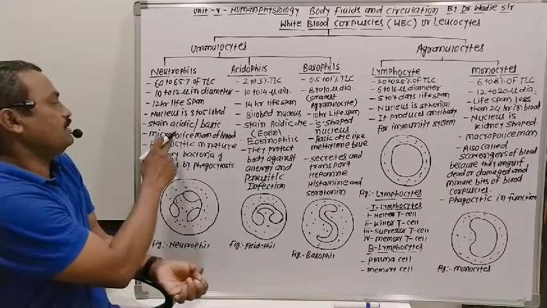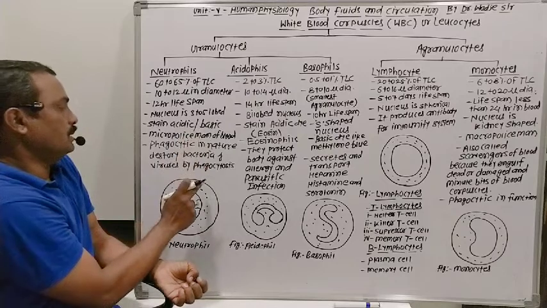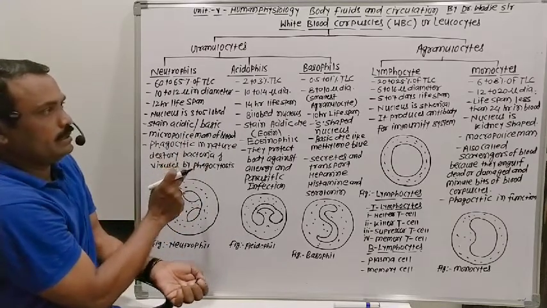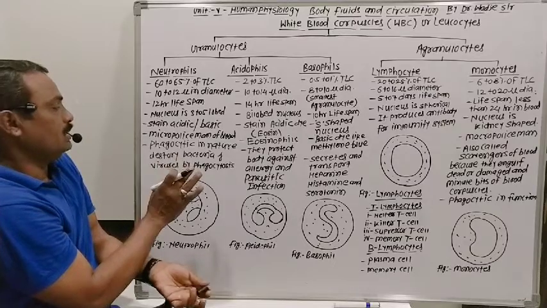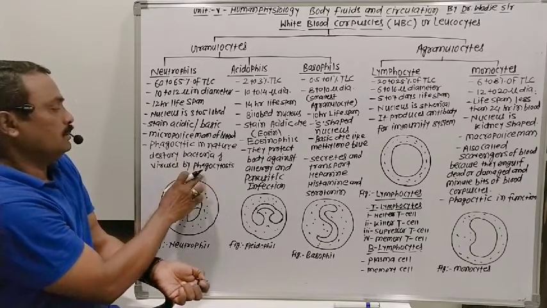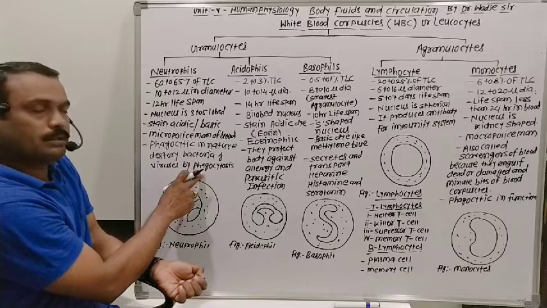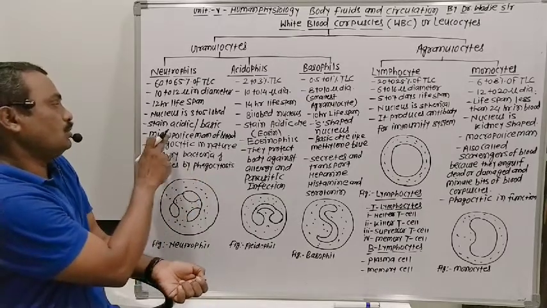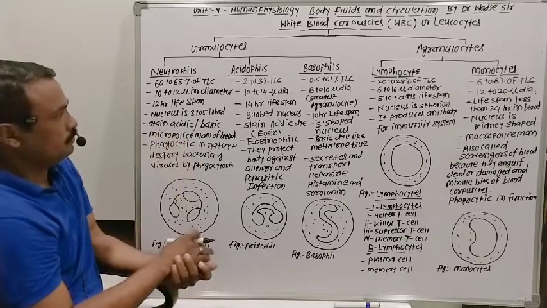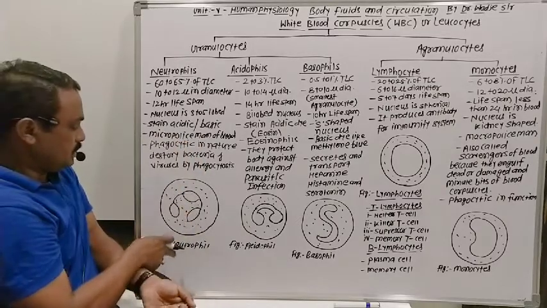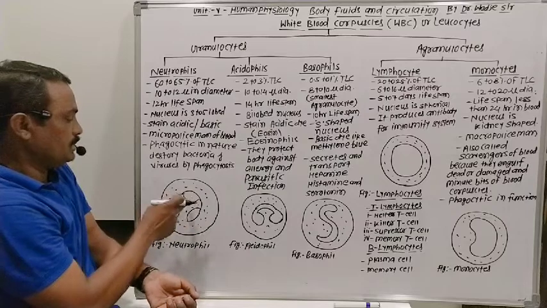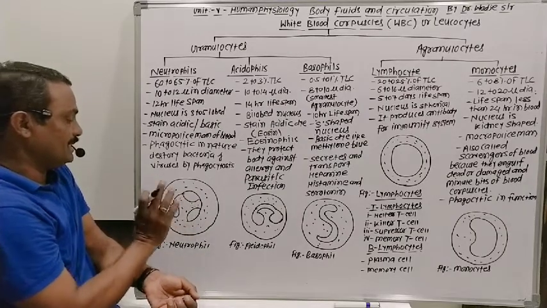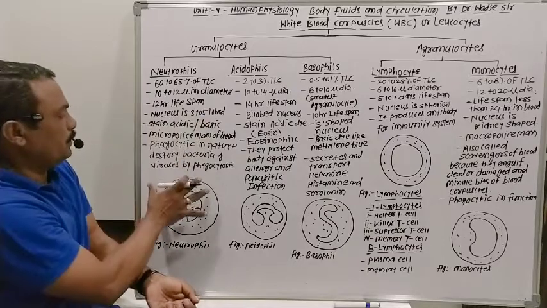That's why they are called micropolicemen of the blood: they detect any pathogen whenever it enters the body, and that pathogen is engulfed, killed by phagocytosis, and removed from the body. This is the structure of the neutrophil cell. This is the cytoplasm, and in the cytoplasm there is a multi-lobed, here 3-lobed, nucleus.